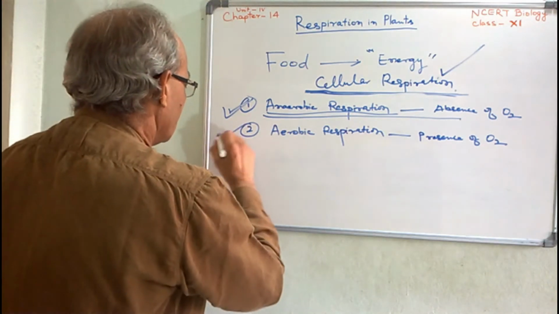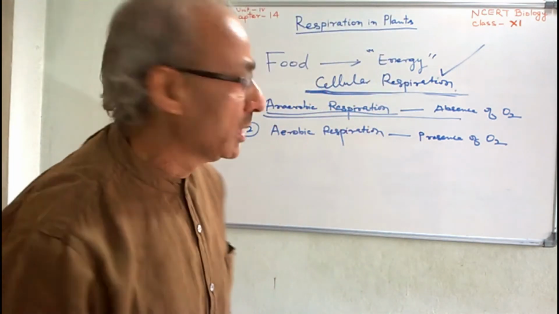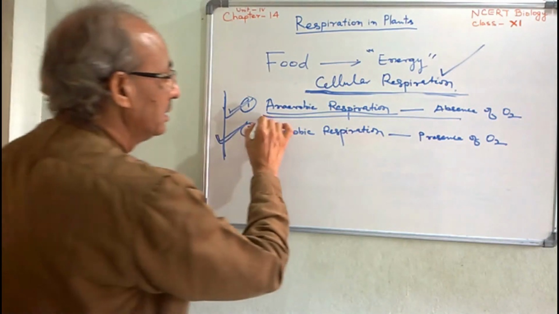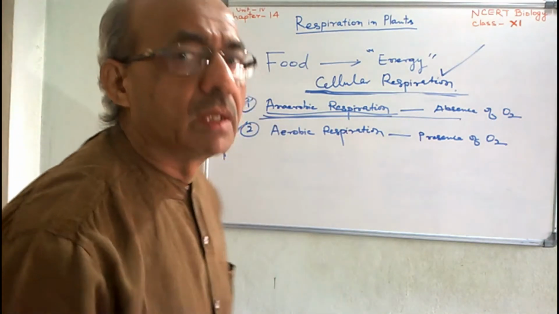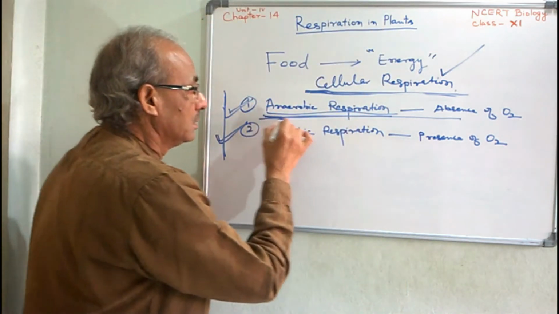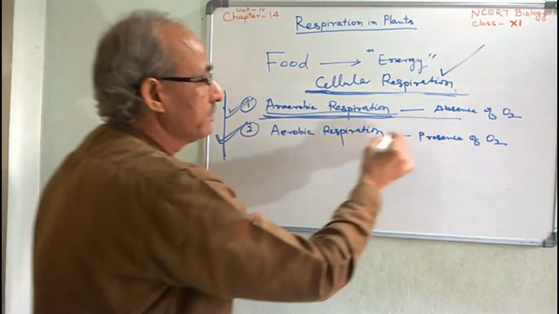But in eukaryotes, plants and animals, both the parts take place. Firstly, biochemical reactions of cellular respiration take place in absence of oxygen.